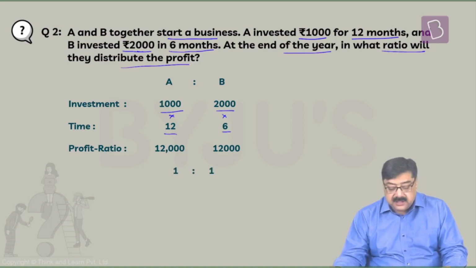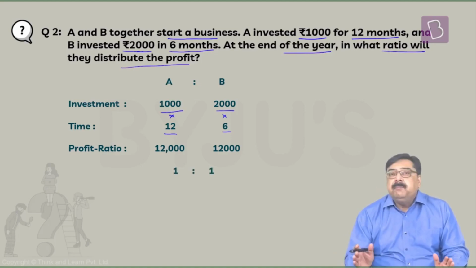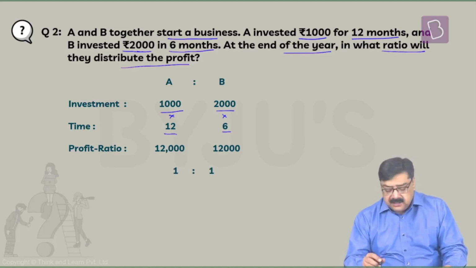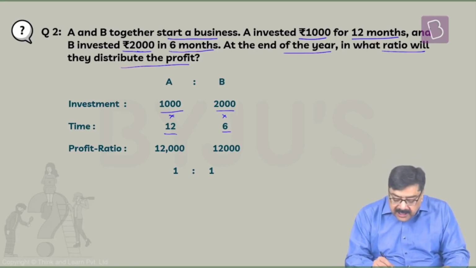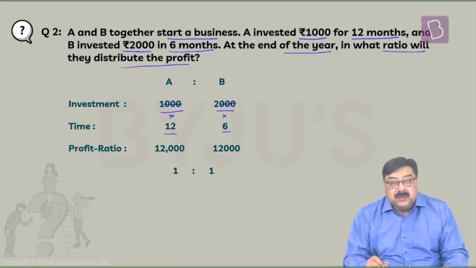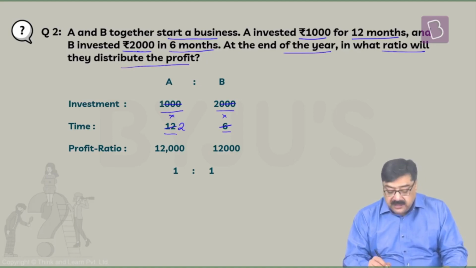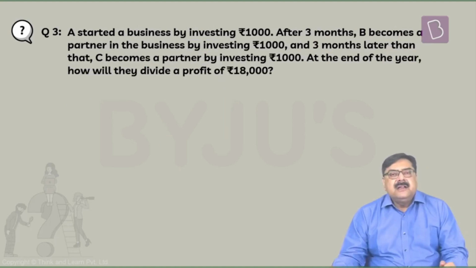That is 12,000 : 12,000, which is nothing but 1:1. Now, while performing calculations, what you can do is, in this 1,000 and 2,000 itself, you can remove the zeros. 6 and 12, you can balance out here. 6 2s are 12. 2 and this 2 also get balanced. So ultimately, you get 1:1. Now let's look at the next question.